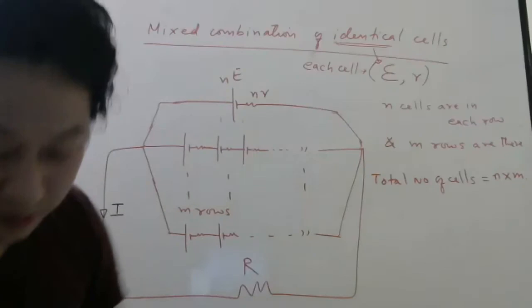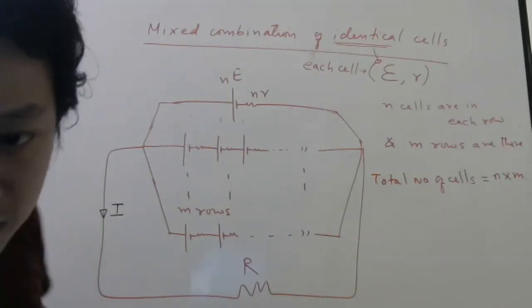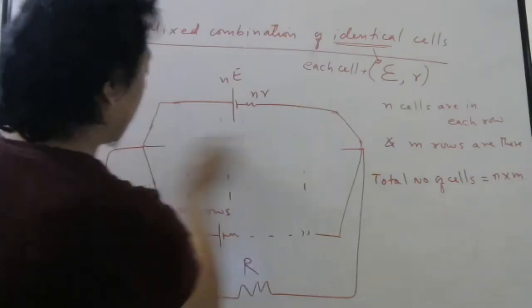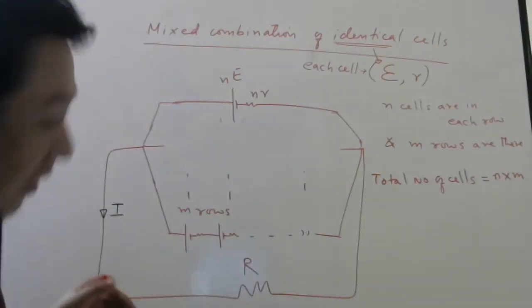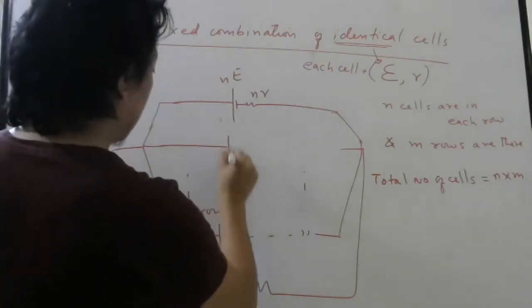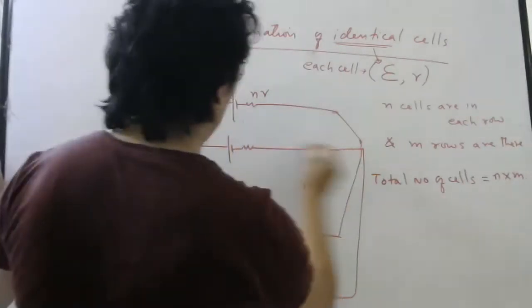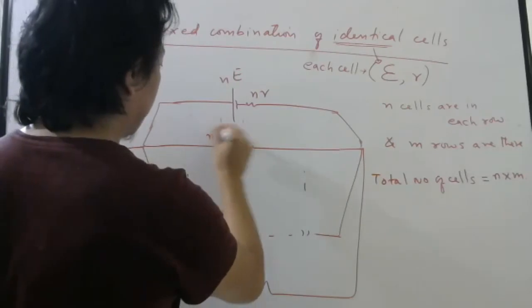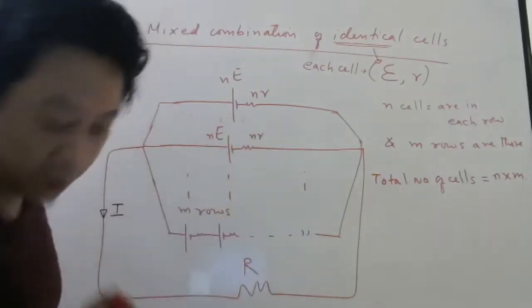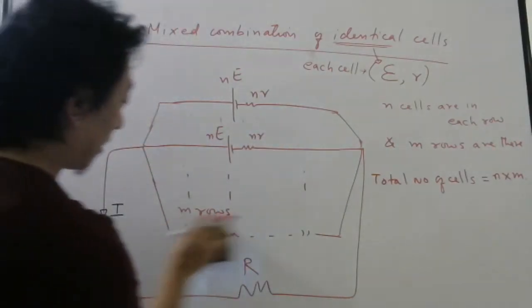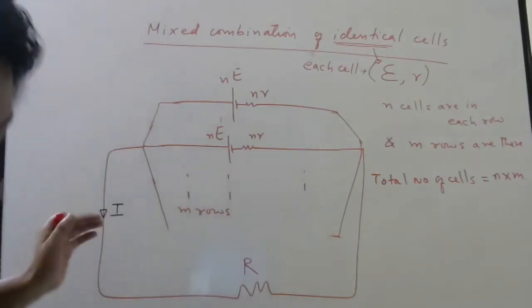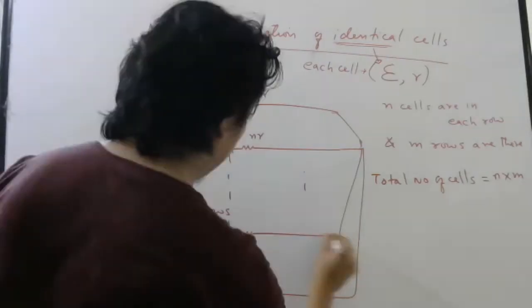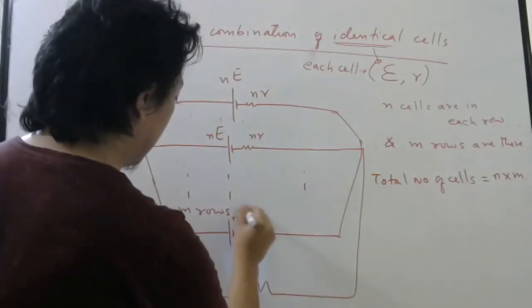Same story here, the current will be the same. And now I can write this as one cell with EMF nE and internal resistance nR.